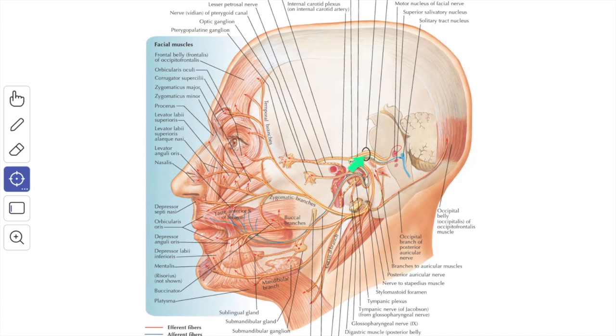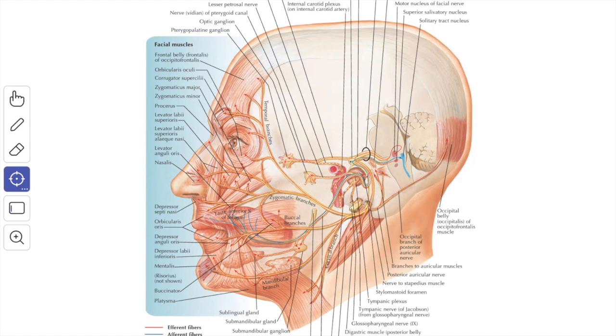In the internal acoustic meatus, it communicates with the vestibulocochlear nerve. At the genicular ganglion, it communicates with the pterygopalatine ganglion through the greater petrosal nerve. The greater petrosal nerve arises from the genicular ganglion and leaves the tympanic cavity through the hiatus for the greater petrosal nerve in the tegmen tympani.